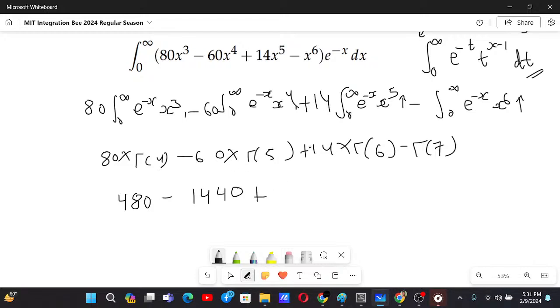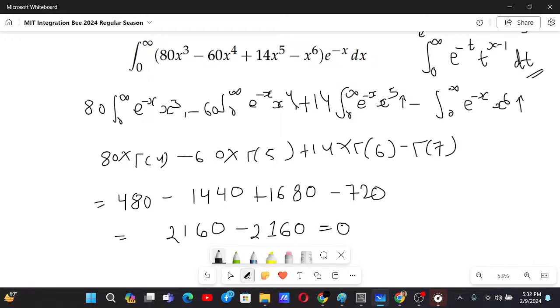Now 14 times 120, and 120 into 6 is 720. We do the subtraction and addition, and we get the same thing. So this is 0. And most of the time if there are pretty complicated stuffs, answers are 0.